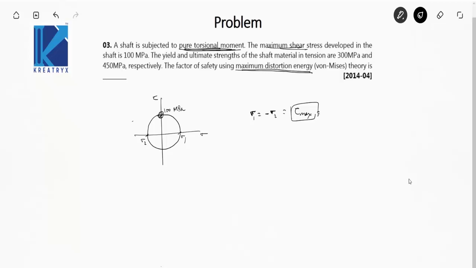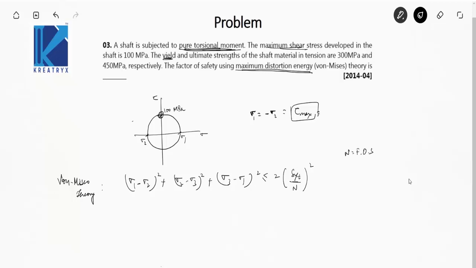So according to von Mises theory, we have our equation, that is (sigma 1 minus sigma 2) square plus (sigma 2 minus sigma 3) square plus (sigma 3 minus sigma 1) whole square should be less than or equal to twice of (SYT by n) whole square. SYT is what? SYT is the yield strength of the material in tension. This is SYT, and n is the factor of safety that we have to find out.